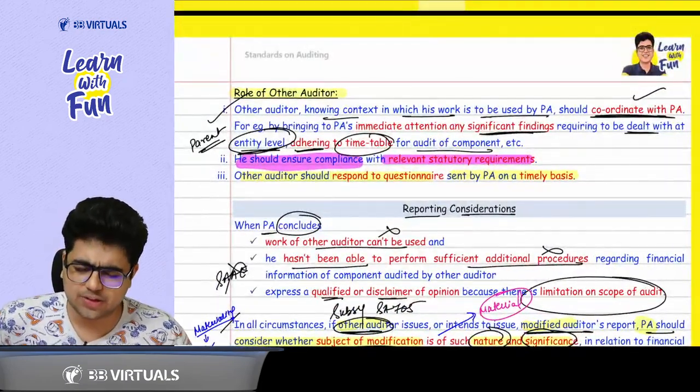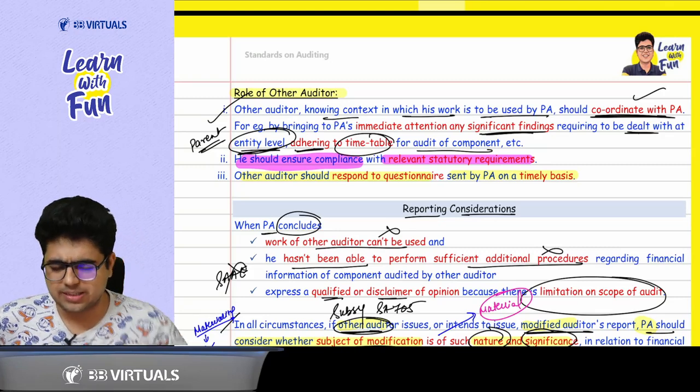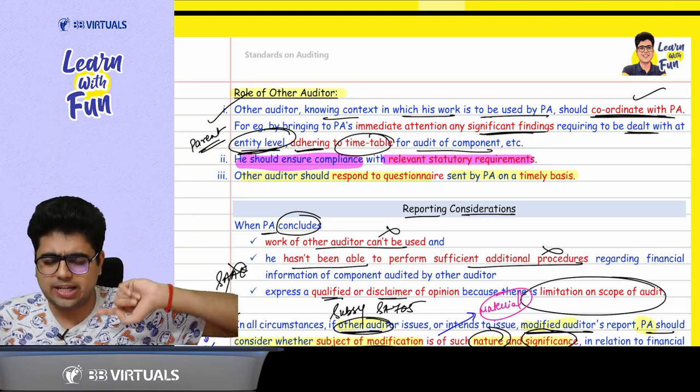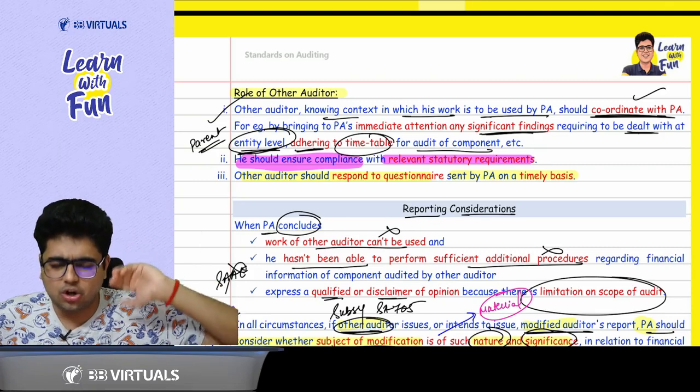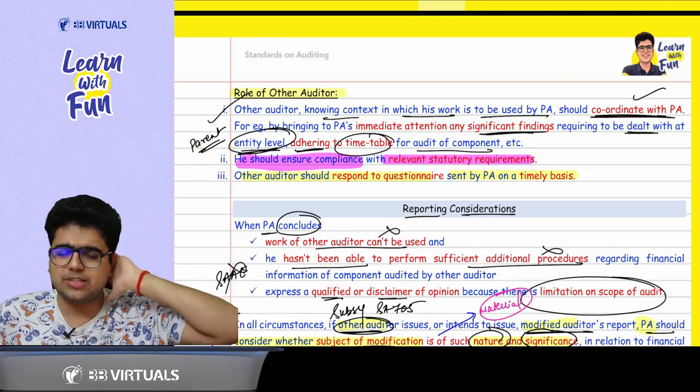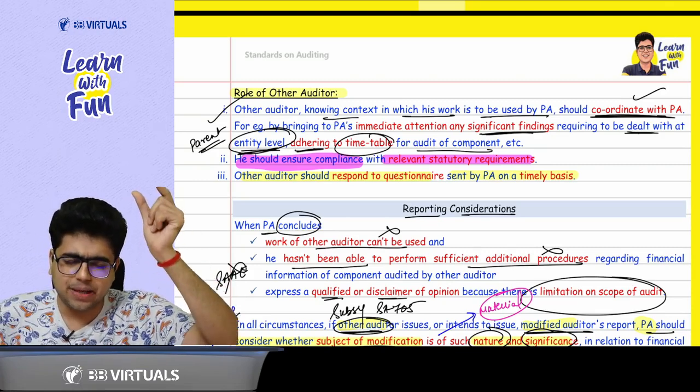Now comes the role of other auditor. Sir, what is the role of other auditor? The role of other auditor is very simple. Since the principal auditor is coordinating, he should also coordinate back. He should also communicate the significant matters which are to be dealt with at the parent entity level.